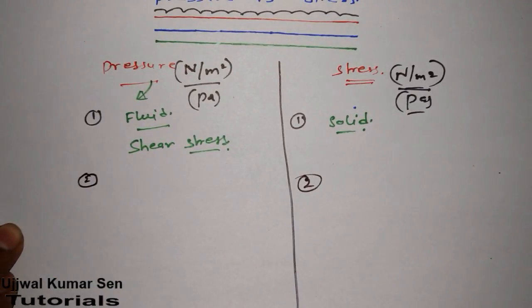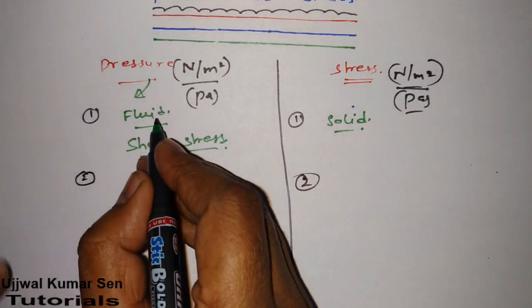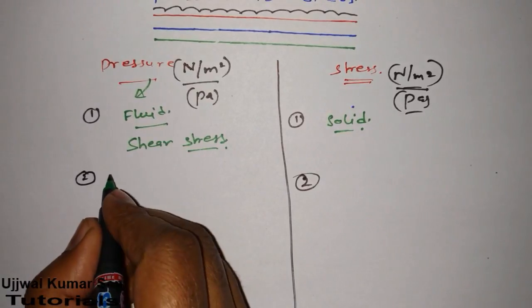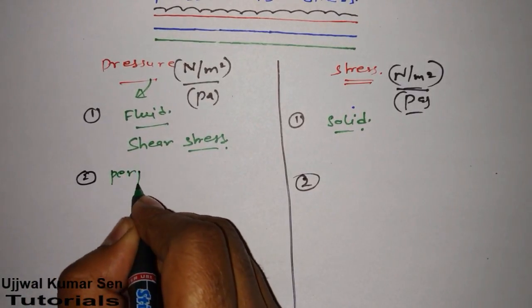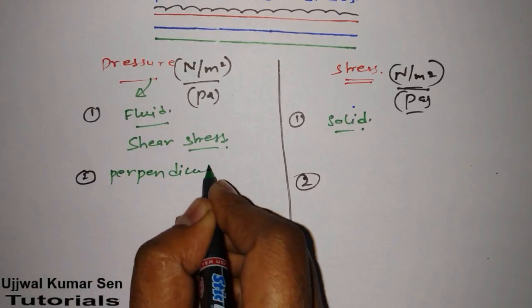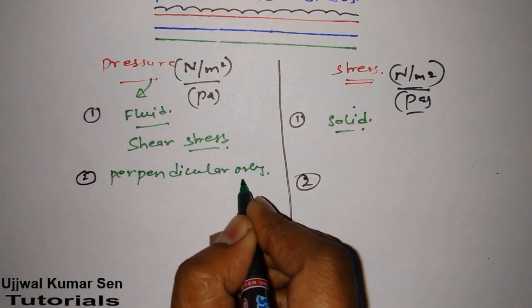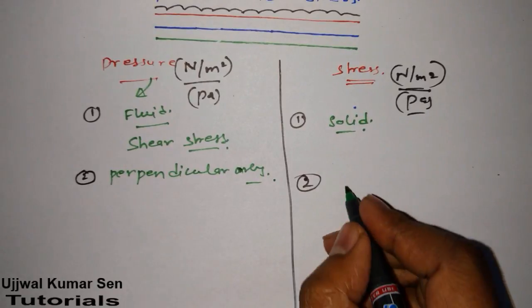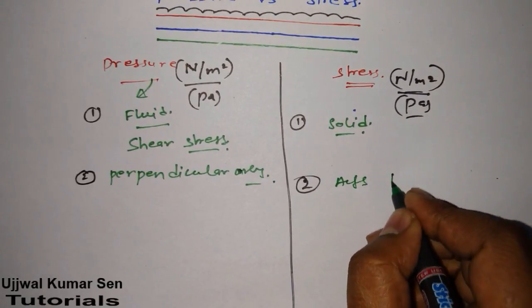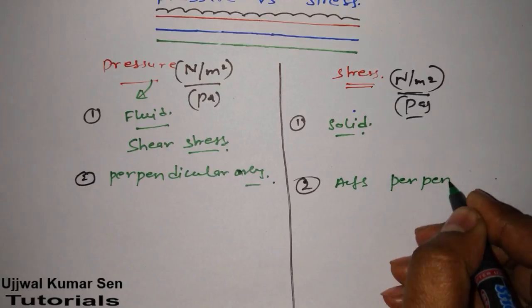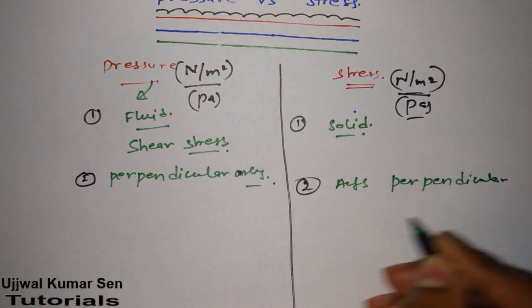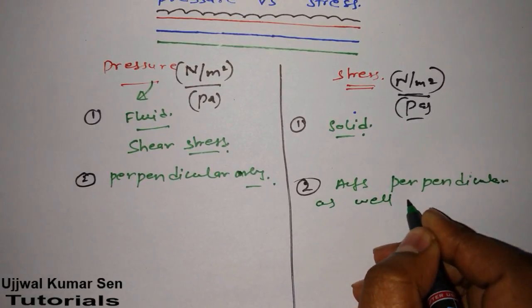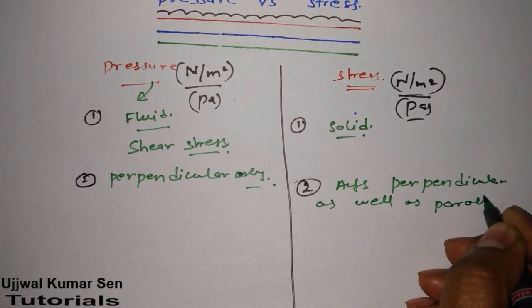Pressure acts perpendicular only, but if you are talking about stress, it acts perpendicular as well as parallel.